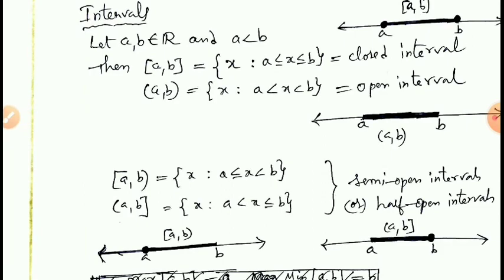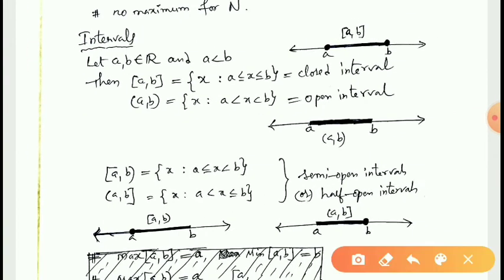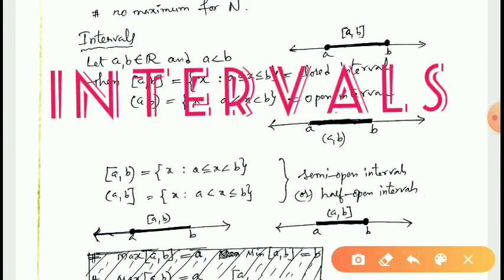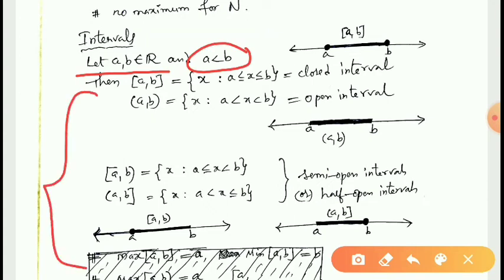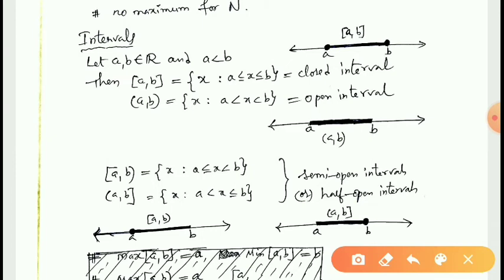See this, intervals. This is very important. We have different types of intervals: closed interval, open interval, and half open and half closed intervals. For example, let A, B be two real numbers and A less than B. In all these cases, we assume that A, B are two real numbers and A is less than B. Then this is known as the closed interval AB.